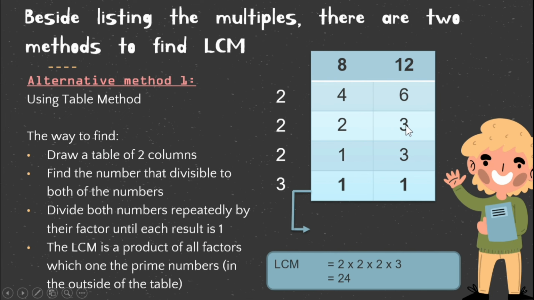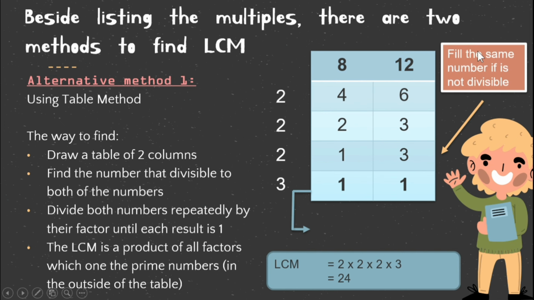And the number that can divide 4 and 6 is 2. 4 divided by 2 is 2, 6 divided by 2 is 3. And 2 and 3 don't have a common factor, so we can choose one of them. 2 divided by 2 is 1. 3 divided by 2 is not divisible, so we fill with the same number and write number 3 again here. So 1 and 3, because there are no common factors among them, we can choose 3 as a factor.